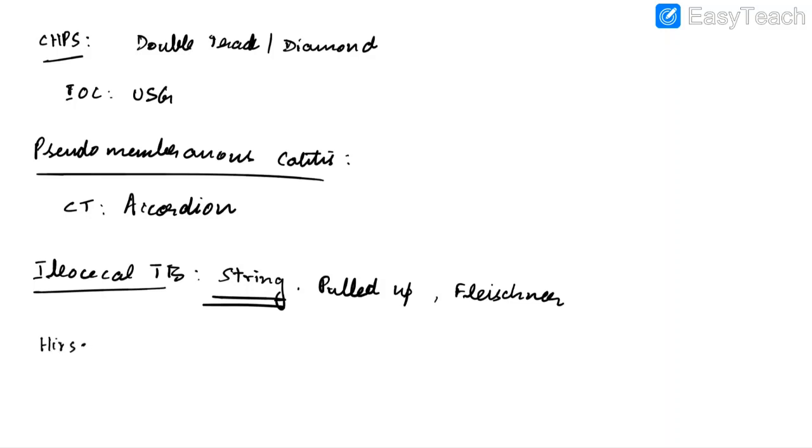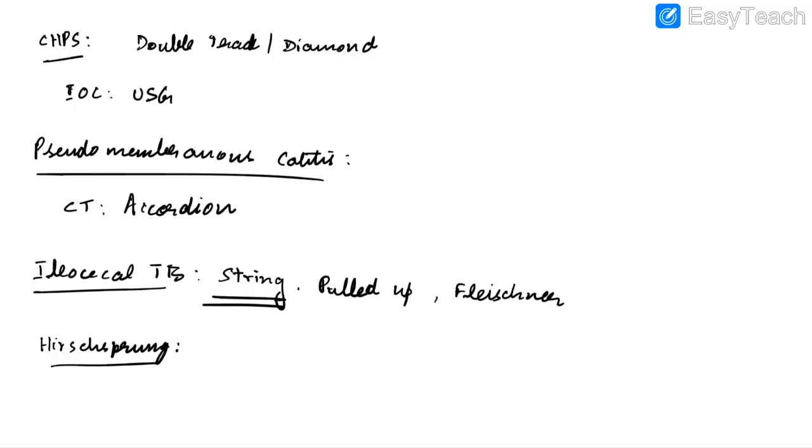In case of Hirschsprung disease, there will be aganglionosis in distal colon and rectum. So there will be dilatation of the proximal colon.